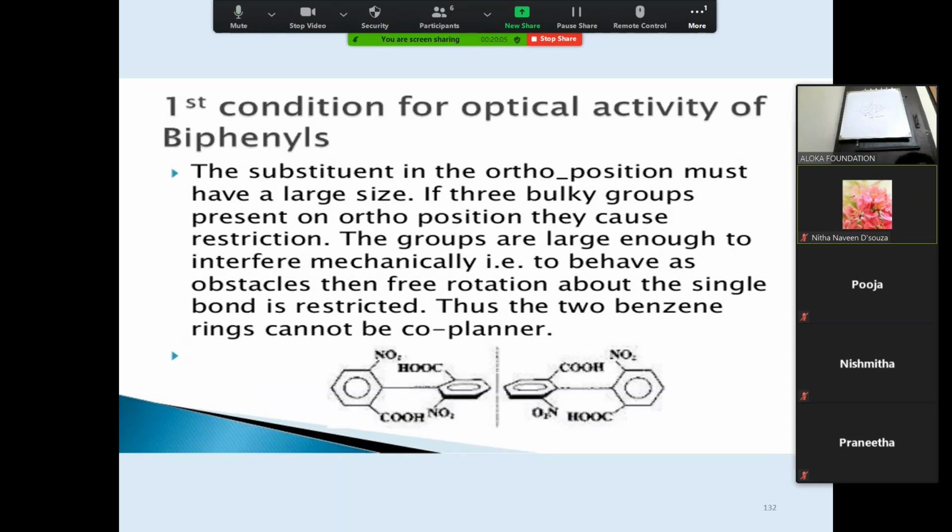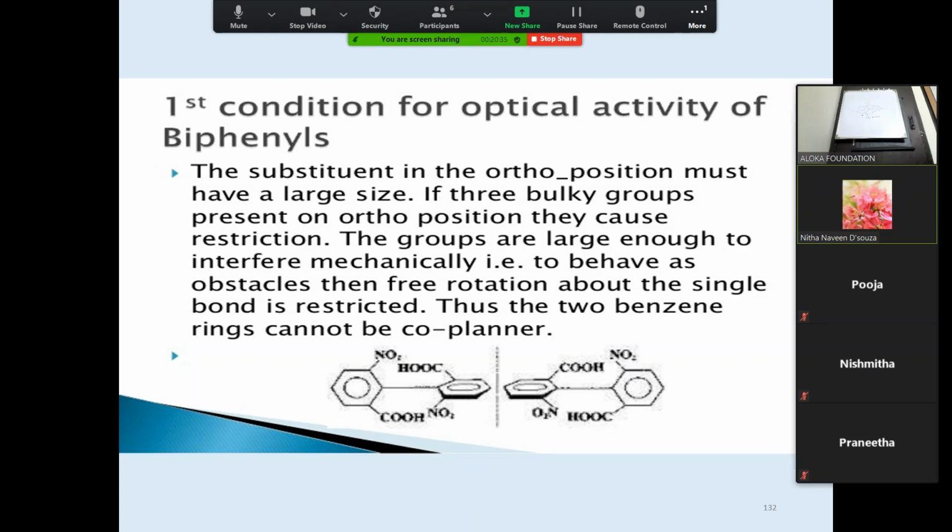So let's see condition 1 for optical activity. The substituent in the ortho position must have a large size. If bulky groups are present on the ortho position, they cause restriction. The groups are large enough to interfere mechanically, that is, to behave as obstacles, so free rotation about the single bond is restricted.